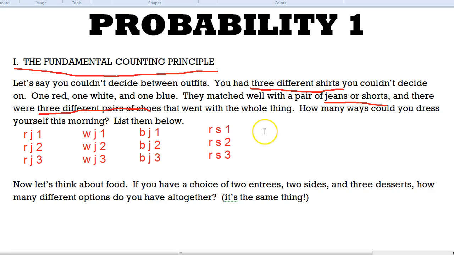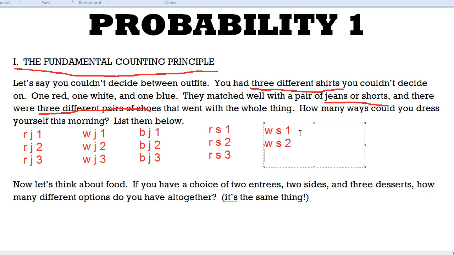You get the idea. Now, like I said, I don't want you doing this more than one time ever, because this would be really ridiculous to do over and over again. It would be pretty much pointless, especially because the fundamental counting principle is so darn easy.